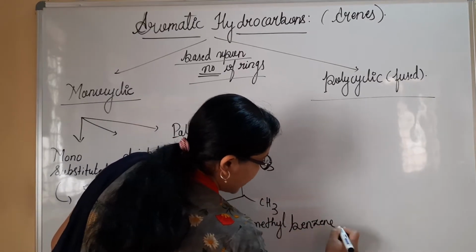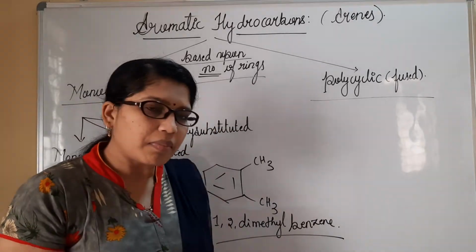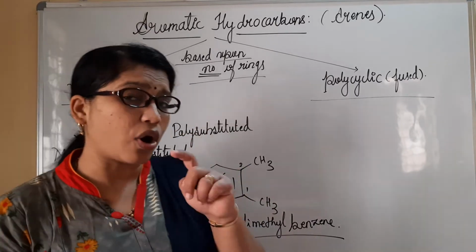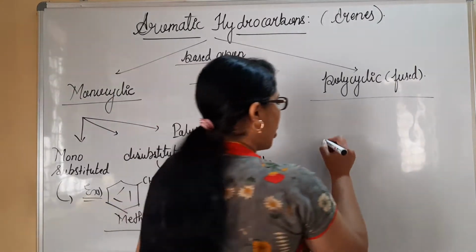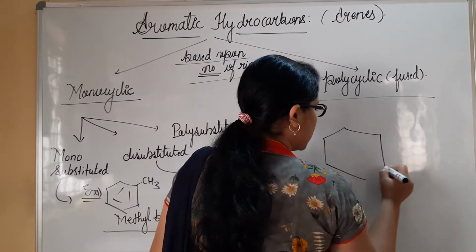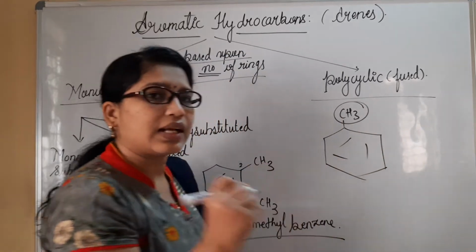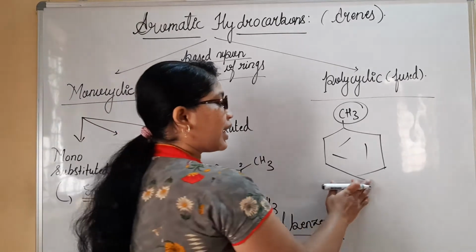So this 1,2-dimethyl benzene name I have given, as well as the numbering. This is referred to as 1 and 2 because both the groups are ortho to each other. I must tell you the positions of substituted benzene. If you consider this as a substitution, that is an alkyl substitution, it is referred to as toluene, also methyl benzene.